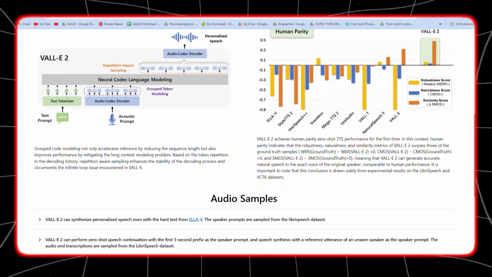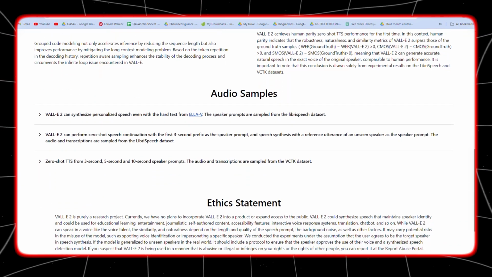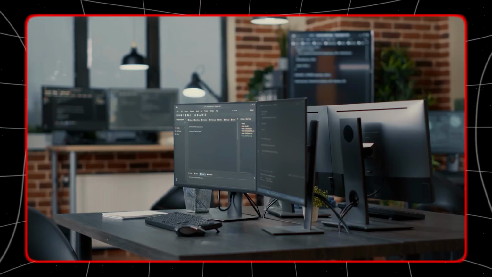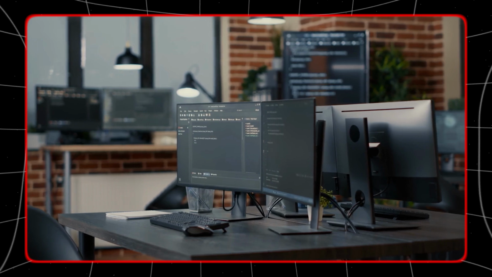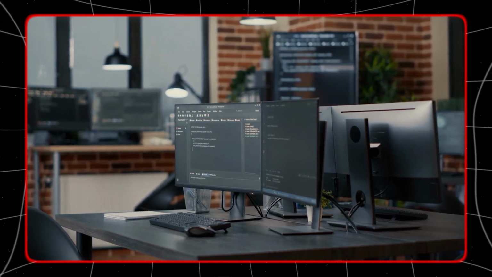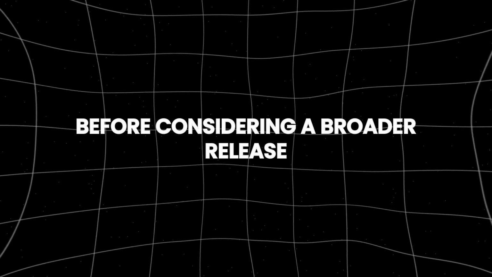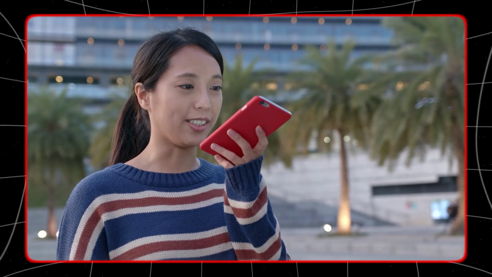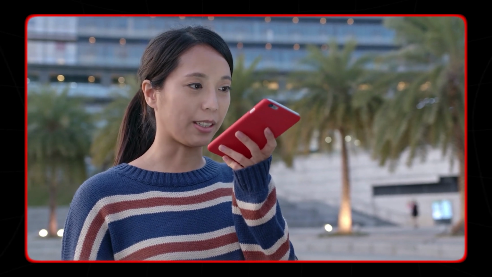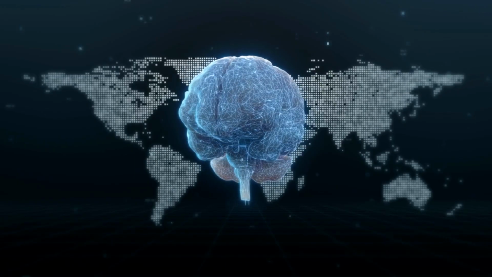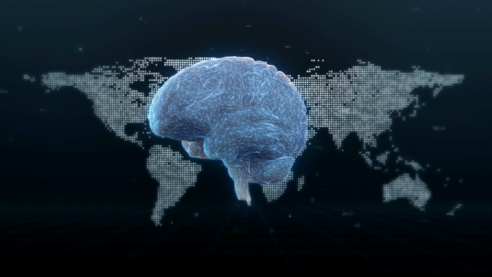Microsoft's decision to withhold VALL-E 2 from public and commercial use is a responsible move. It allows the company to further refine the technology and develop safeguards to reduce potential abuses before considering a broader release. Microsoft's primary focus for VALL-E 2 is to explore the boundaries of text-to-speech synthesis and to understand its potential applications and implications.